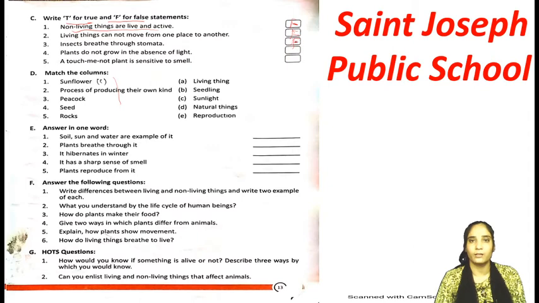We read in the chapter, we have read about everything in the chapter. Okay. Now the next is plants do not grow in the absence of light. Plants do not grow in the absence of light. Absolutely, for growing, plants need light, they need water, they need carbon dioxide. So this is true.